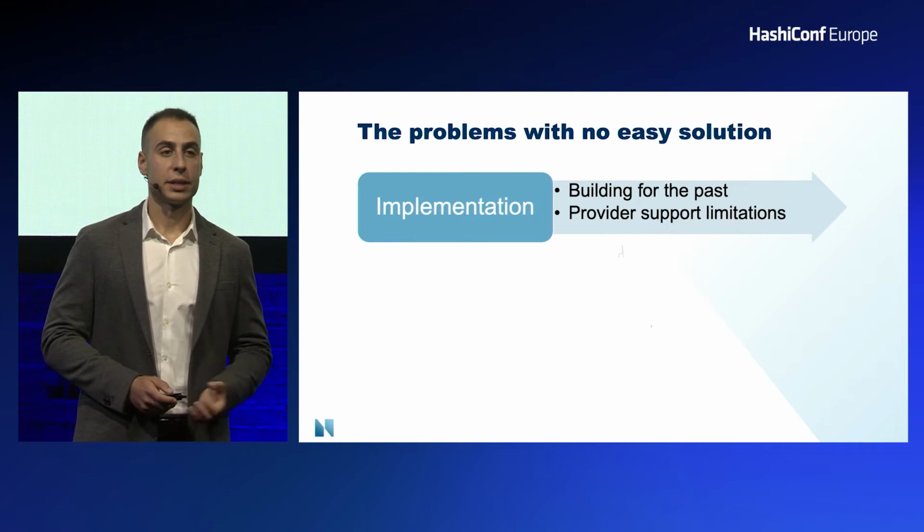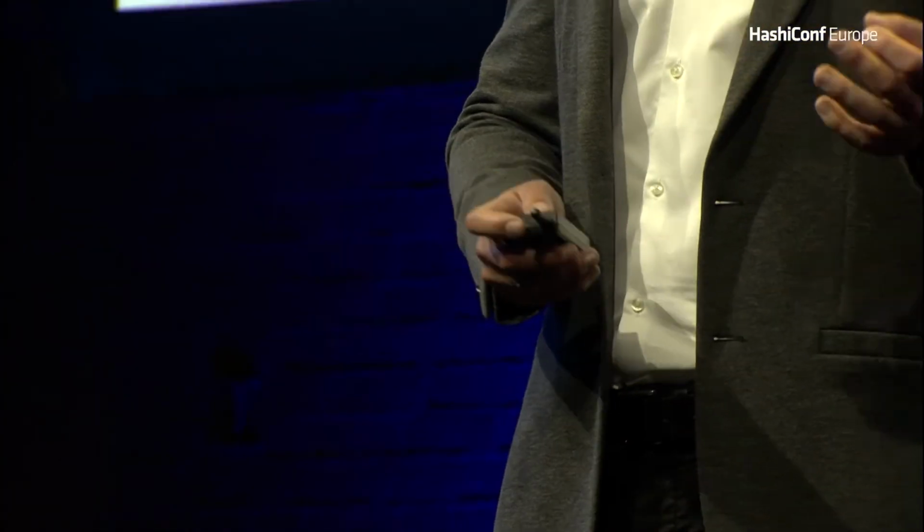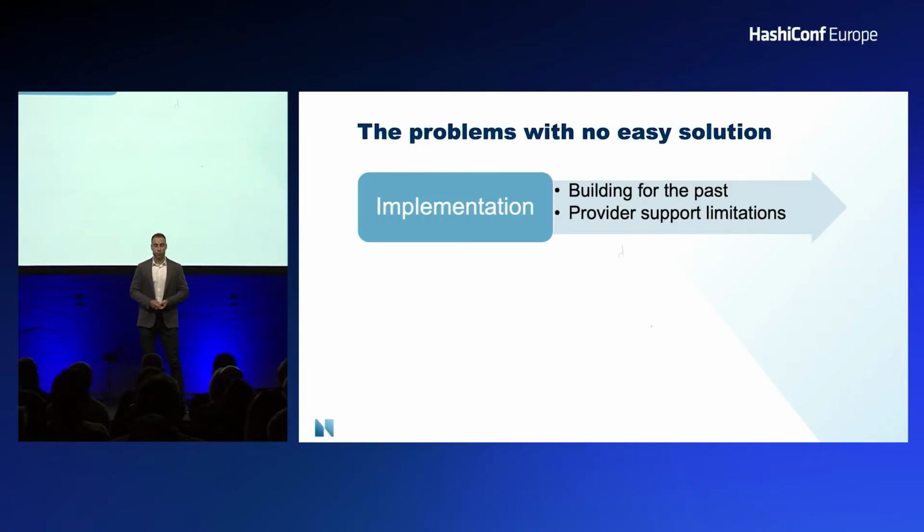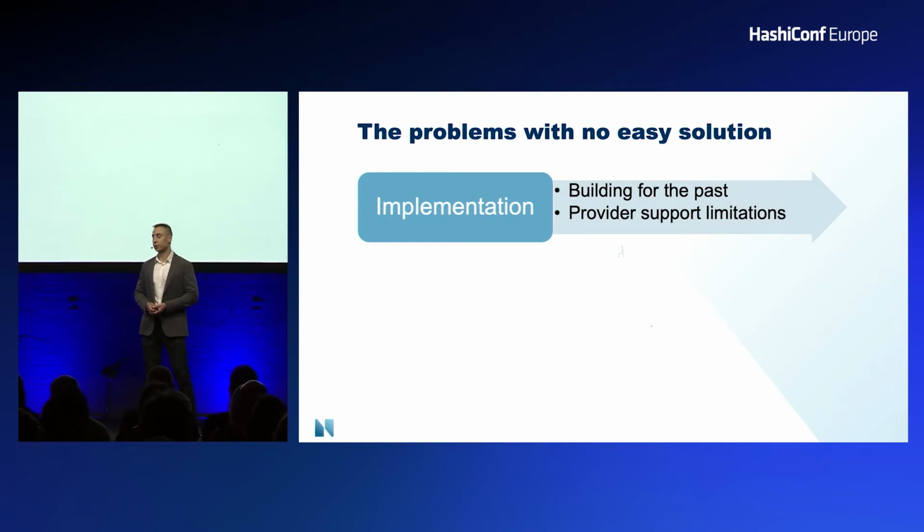For us, we realized that because we were building to support existing applications, we were going to have to build for the past. And that meant recognizing that it's quite literally impossible for us to build an application today the way it was built 3 years ago. So there were some very real limitations that we had to overcome with what the provider could do for us.